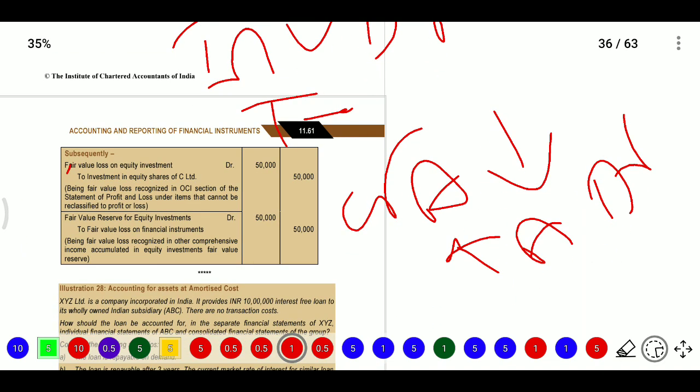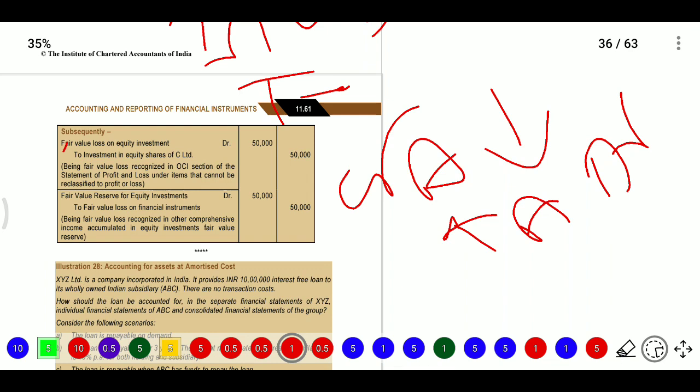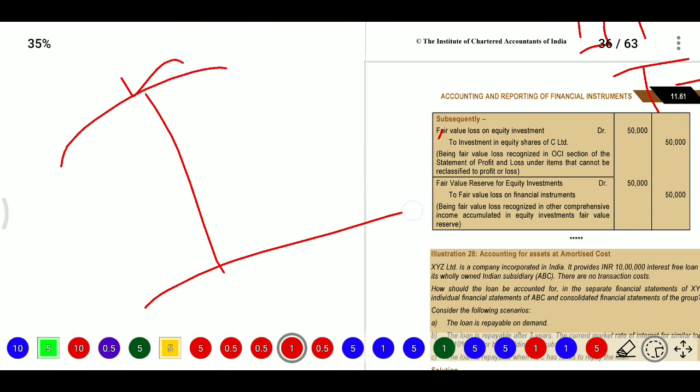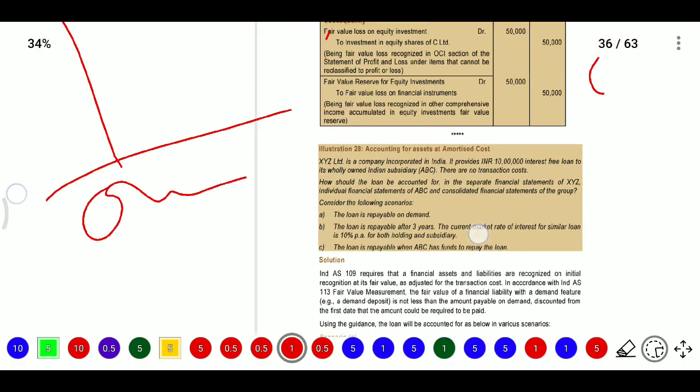And fair value loss on equity instrument debit to investment in equity shares of the limited company, 50,000, being the fair value loss recognized in OCI. So it will be transferred to fair value reserve for equity instrument, not to fair value loss on financial instrument, which would be shown in profit and loss. We have it as a downside in OCI. Here we will consider it.